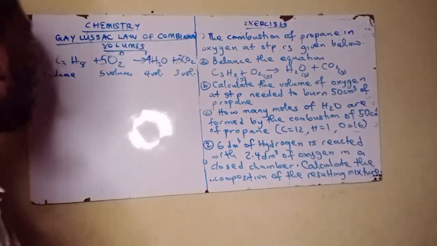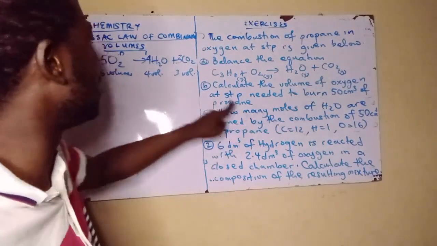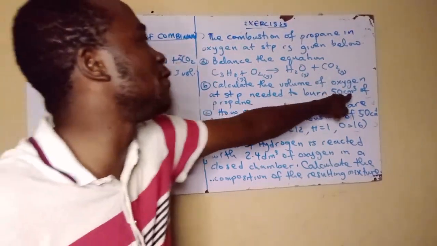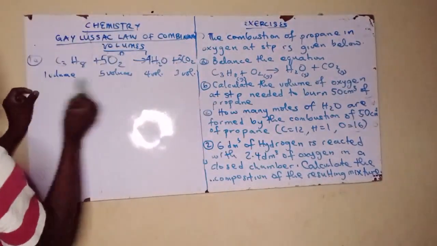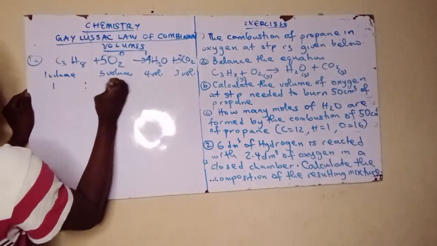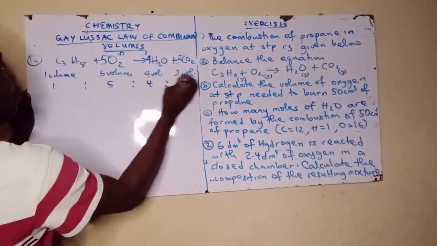So bóun ṣe máa lọ nìyẹn. Now wọ́n ní calculate the volume of oxygen at STP needed to burn 50 cm³ of propane. So tí ratio wọn ṣe lọ ní ratio 1:5:4:3.